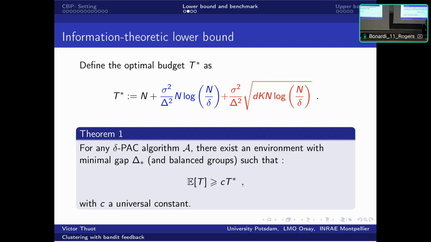So we provide, as a first result, a lower bound, saying that any delta-PAC algorithm will have to pay at least this budget, up to a constant, on at least one environment for which the minimal gap is delta, capital Delta.